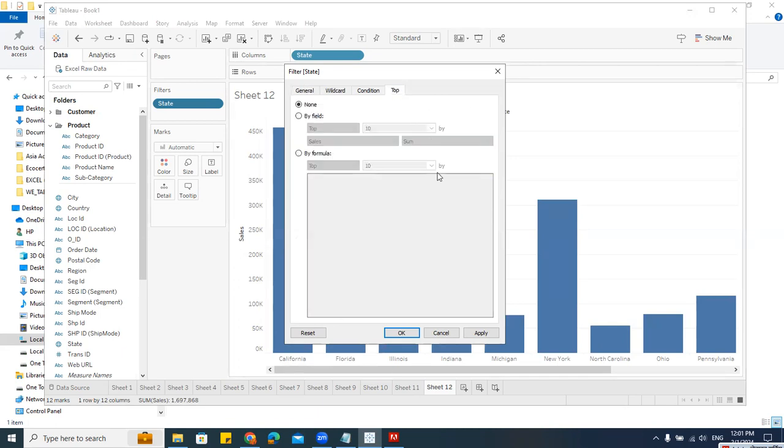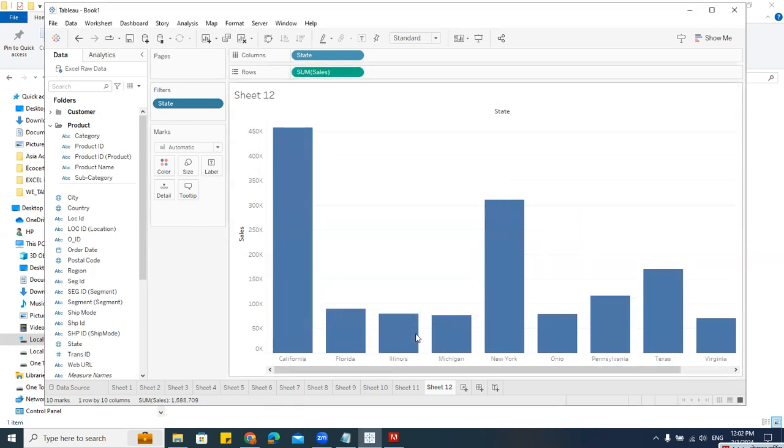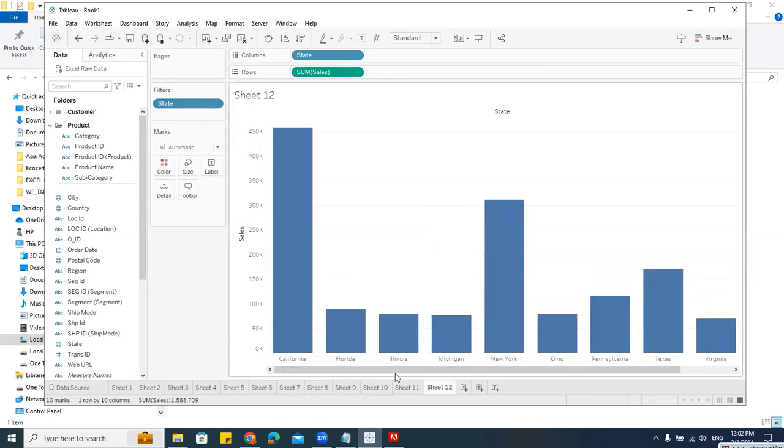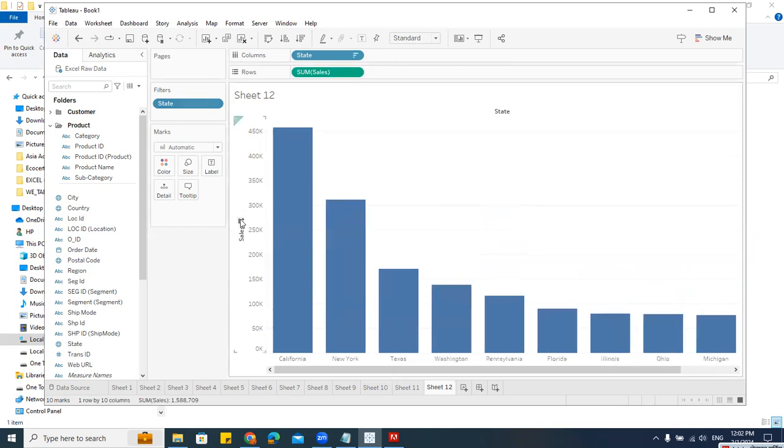I'll go to this top. I want top 10 sales within the state. I'll say by field, top 10 sales. I'll say okay. See, 1, 2, 3, 4, 5, 6, 7, 8, 9. Let me just reduce this. Okay. See, top 10 sales. So likewise, see, I'll just sort it. Can you see that?